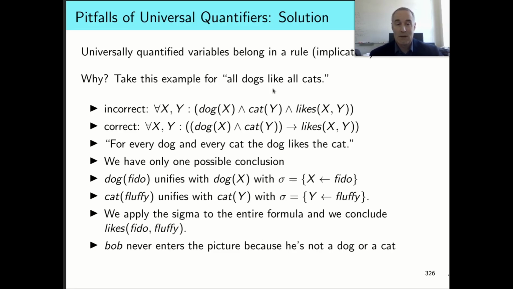And notice that we never make any conclusions about Bob. He's just not in the picture. Bob is a human. He's not a dog or a cat. And so we don't get any incorrect assertions about Bob being a dog, or for that matter, Fluffy being a dog. The formula as stated now, the correct version, gives us the result we want in practice. It says what we intend to say about this universe. And that's why we want universal quantifiers to be in rules.